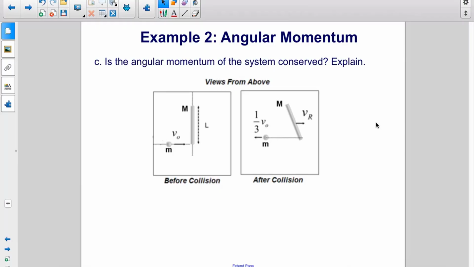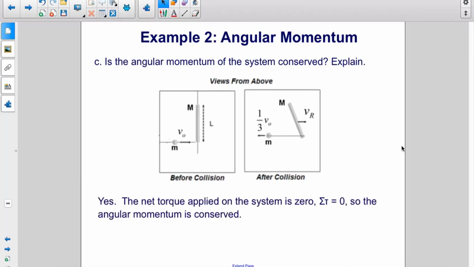C. Is the angular momentum of the system conserved? Explain. Yes, it is. There are no external torques on the system either. Therefore, angular momentum is also conserved.